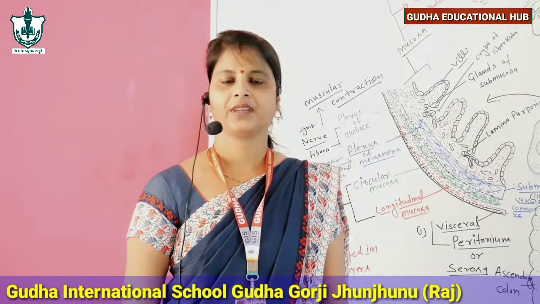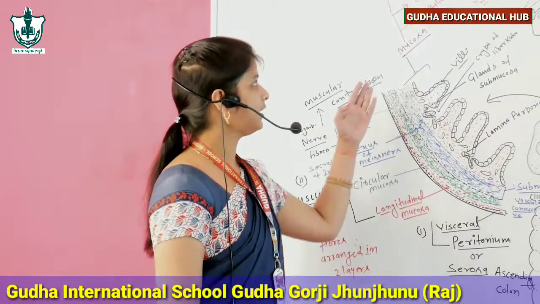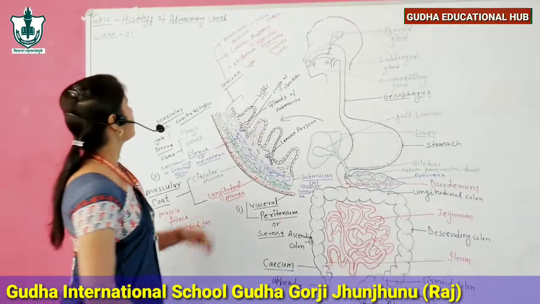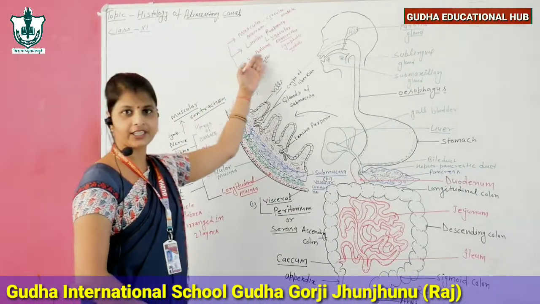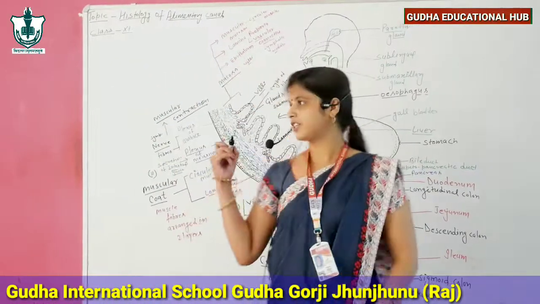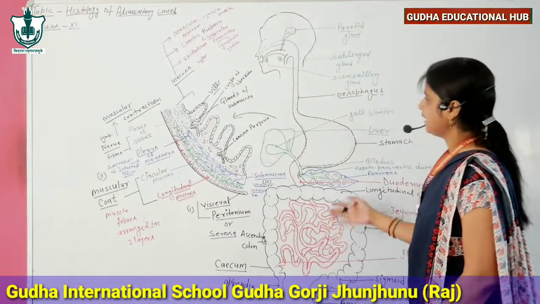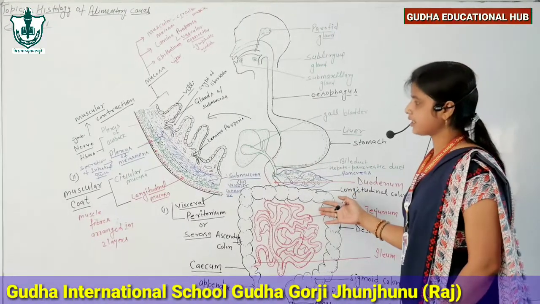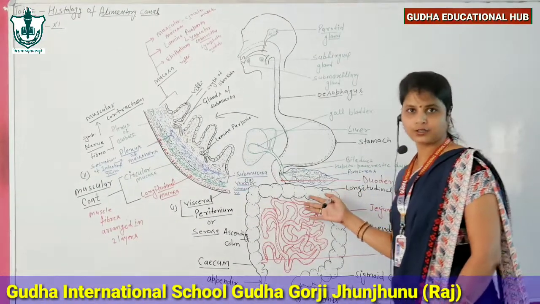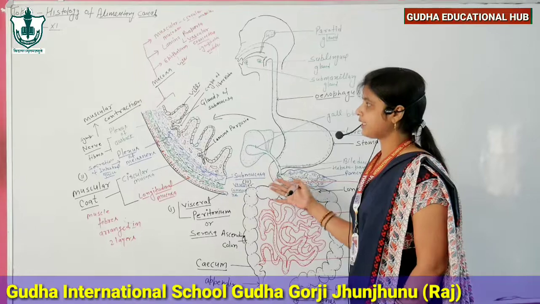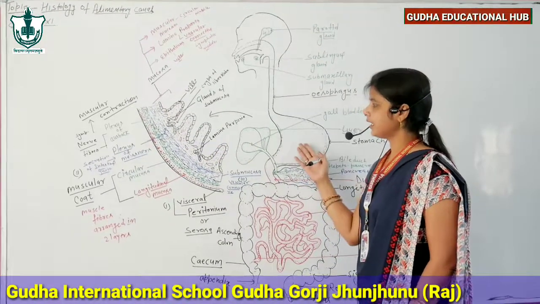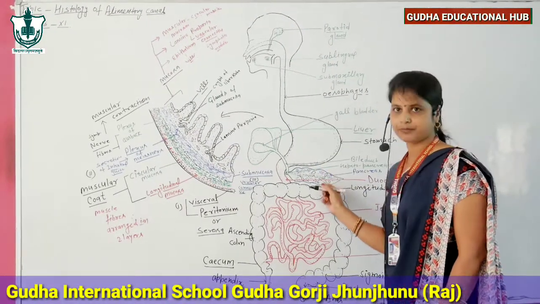So today we start our topic. Our today's topic is histology of alimentary canal. It is the structure of a digestive system, and about digestive system you all have basic knowledge. But today we will discuss about histology of a digestive system.